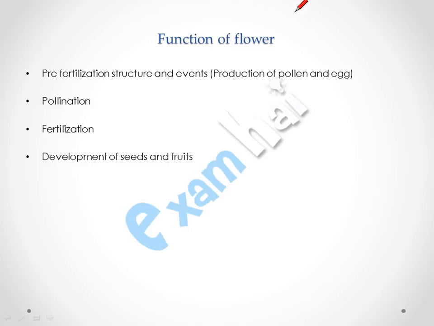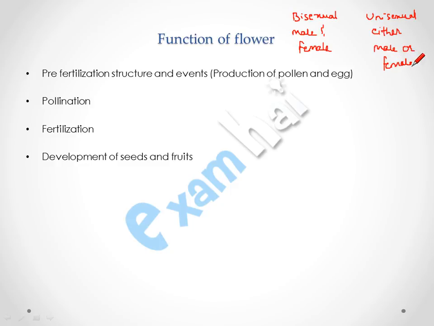First of all, we will see the functions of flower. Flowers are of two types: bisexual flower and unisexual flower. Bisexual flowers are those which have both male reproductive organ and female reproductive organ, and unisexual flowers are those which have either male reproductive organ or female reproductive organ.